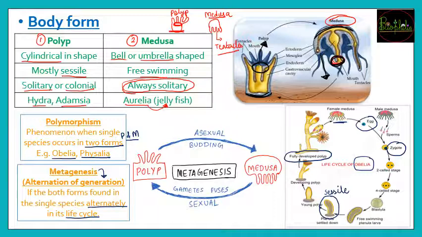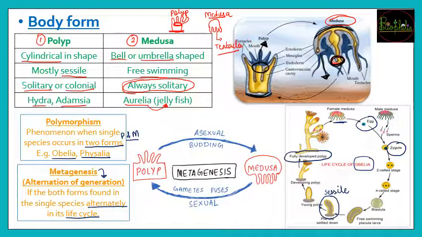You can compare it to a tree, and this will shed its female or male medusa, just like a fruit falls off. Just as a fruit falls from a tree, from the developed polyp the free medusa stage would be released. It might be female or male, and again the cycle will continue. That is nothing but metagenesis of Obelia.